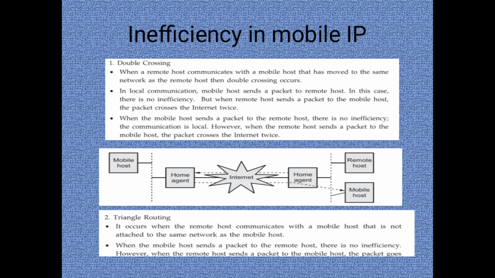Inefficiencies in the mobile network include double crossing and triangle routing. What is double crossing? When a remote host communicates with a mobile host that has moved to the same network as the remote host, then double crossing occurs. What is triangle routing? It occurs when the remote host communicates with a mobile host that is not attached to the same network. There is a triangle routing problem.